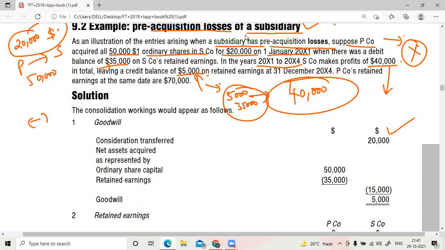So consideration transferred is this, and 20,000. Now let's see another data actually. For a 50,000 company, they paid 20,000. Okay, there was a debit balance also. Meghna, please let me know. Subsidiary company makes profit of 40,000, leaving a credit balance of 5,000, what does that mean, sir? Already there was a negative balance of 35,000, na? Yes, 35. Now they have earned 40. So what happened? Rest of the 5,000 is there, na? Yeah.